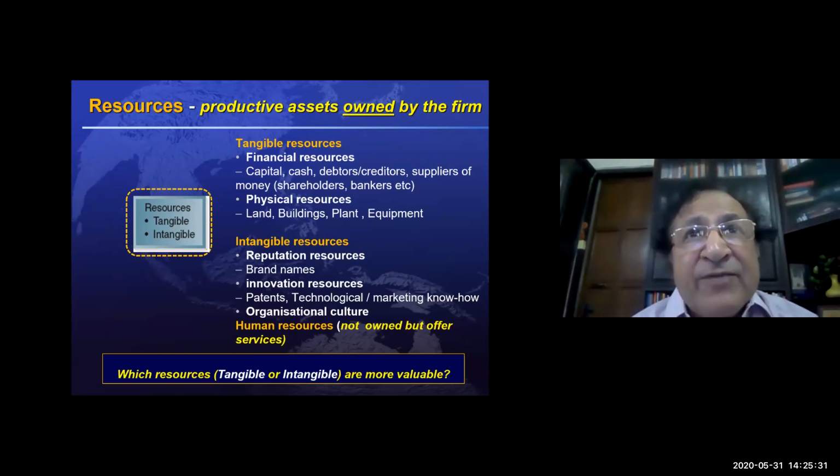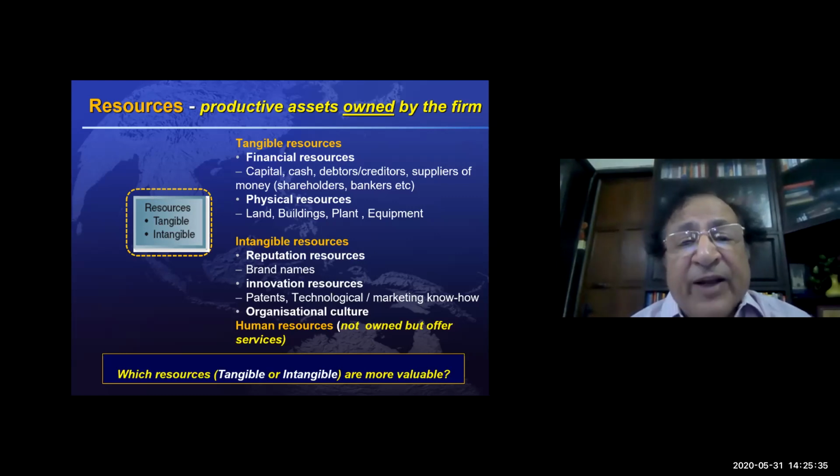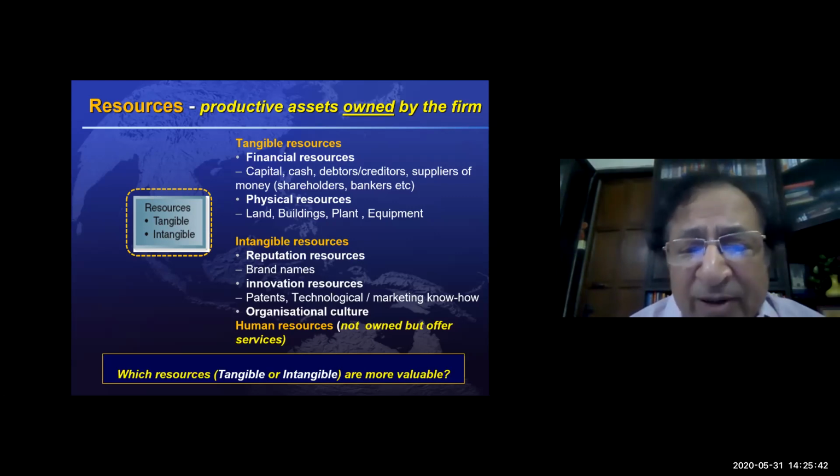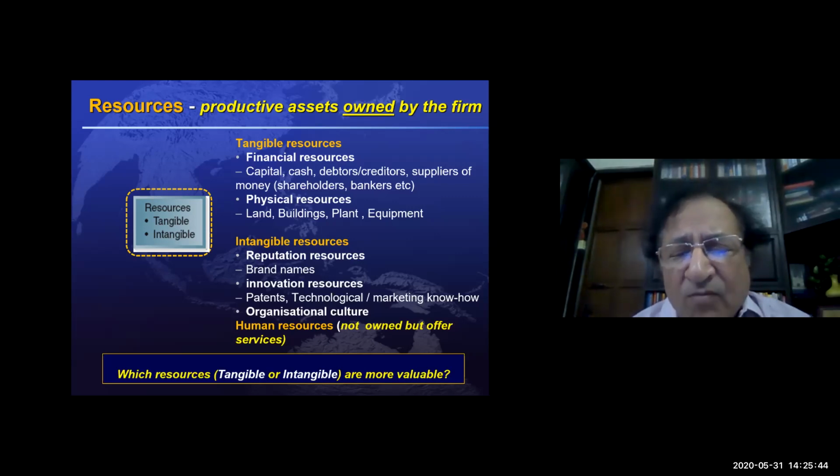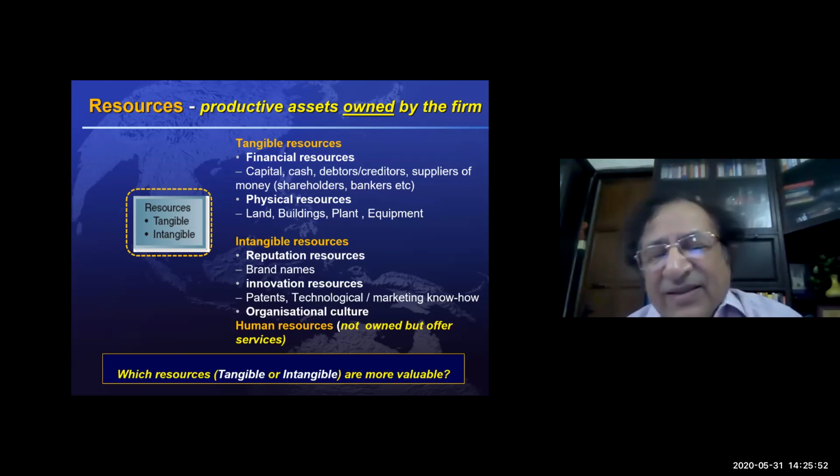They become the basis for competitive advantage to a much larger degree than the tangible resources. What could be the reason for this? Why are intangible resources more valuable? The intangible resource like the brand name is built over a period of time. So the trust that has been generated is immense, and that cannot be got back in one day.